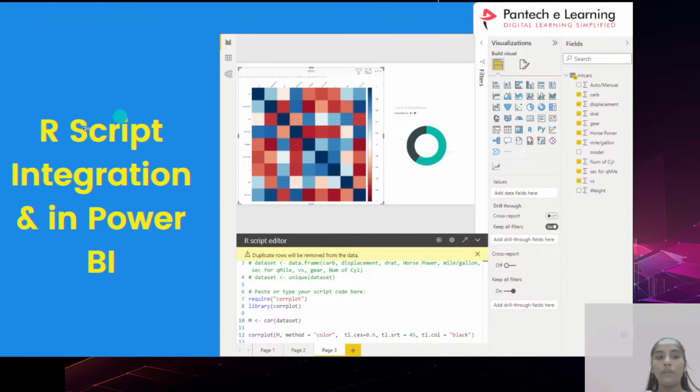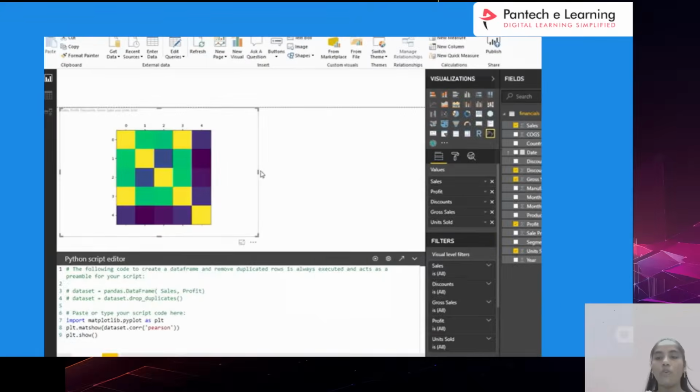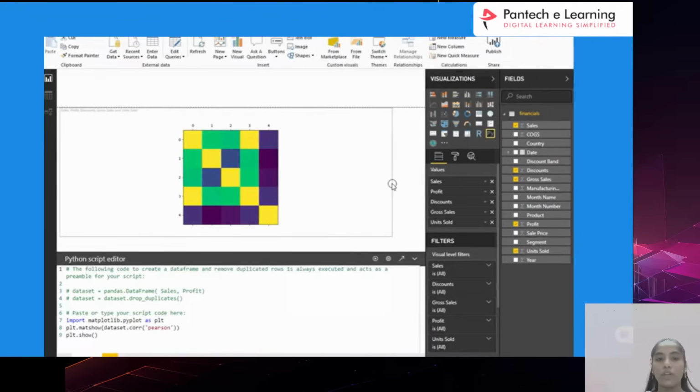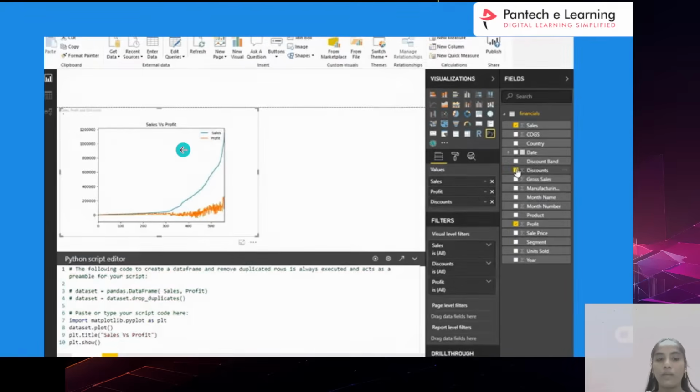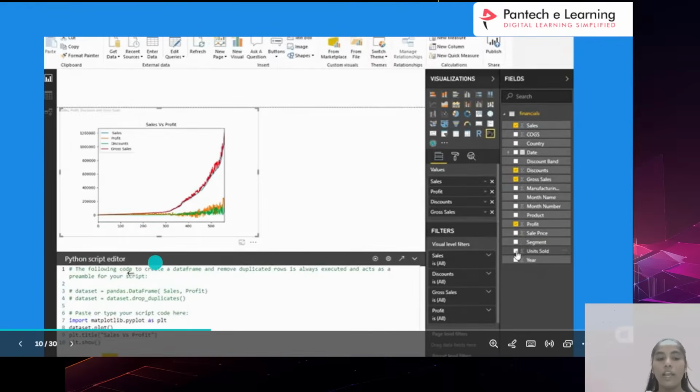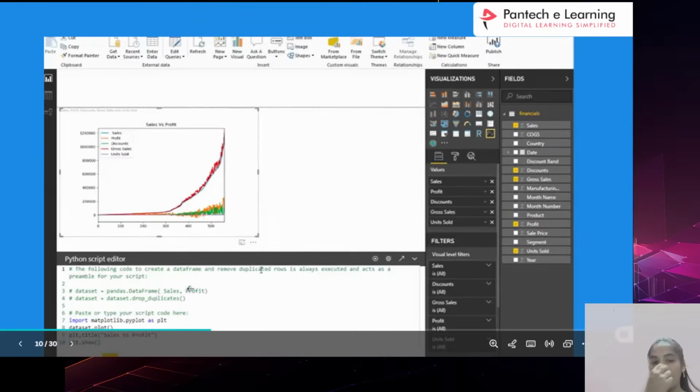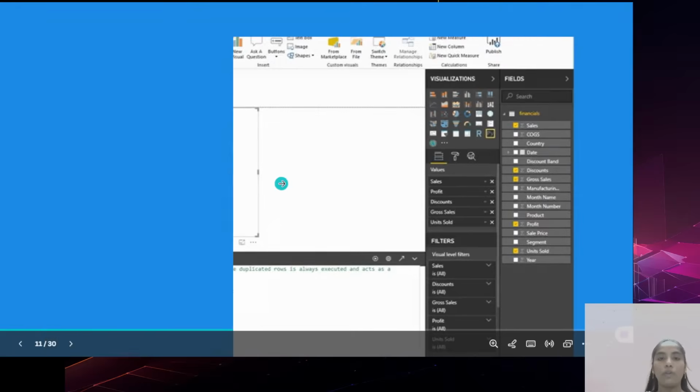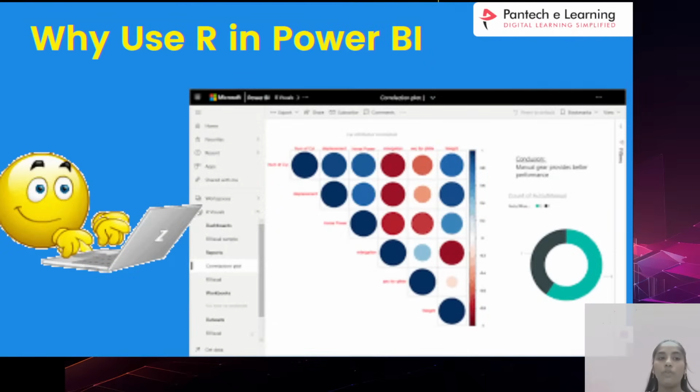How can you do the R script integration in Power BI? In Power BI you have all the options. With the two languages, you can load any type of database. For that purpose we use Power BI here. For the integration, you can see this graphical representation, and in the downside you can see Python script and R script. You have to select it and write the code there. Like that we write the code along with the visualizations.